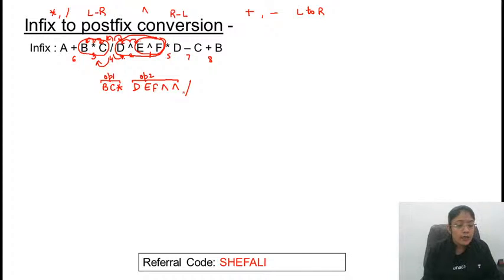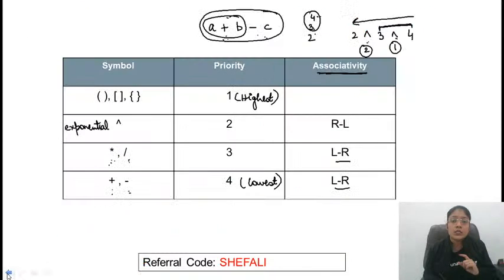Ma'am, multiplication and division have the same priority. So why did we assign third to multiplication, not to division? Because in that case we are considering the associativity. We have already discussed that if you get two operators with the same priority, we have to consider the associativity. Refer to the first slide. If priority is the same, we need to consider the associativity, and for multiplication and division, associativity is left to right. Clear, Anushka?